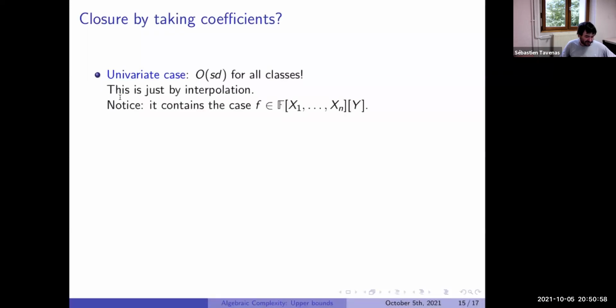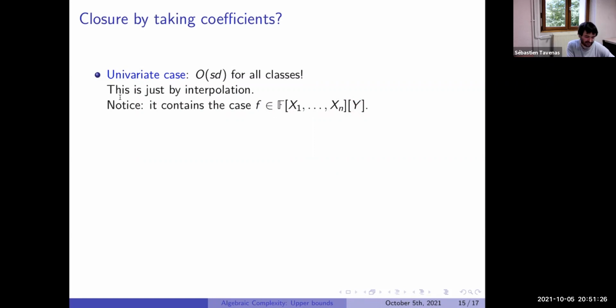So it's the idea of interpolation. We already saw it a lot of times. In fact, it's quite easy. You just need in general to add a sum. So if we have a polynomial, for me, univariate, something like that, I just want to take a coefficient in front of one variable. So I can see a polynomial as n variables x and a new variable y. So I see this polynomial just as a univariate in y, and I want the coefficient of some monomial in y.